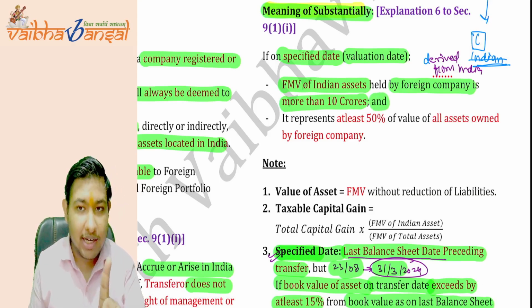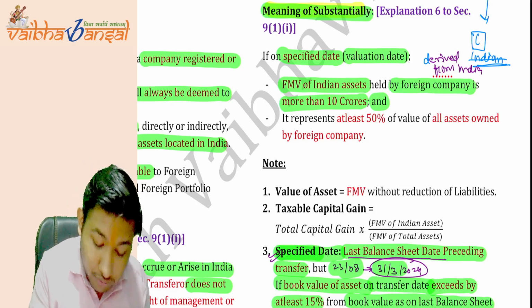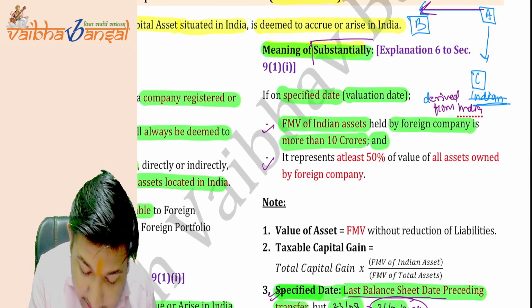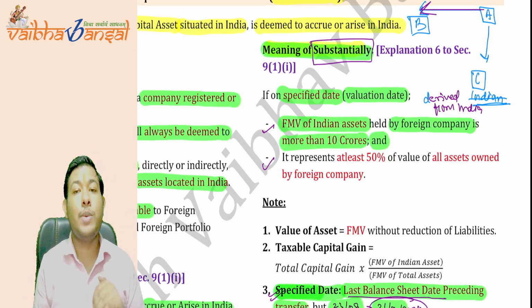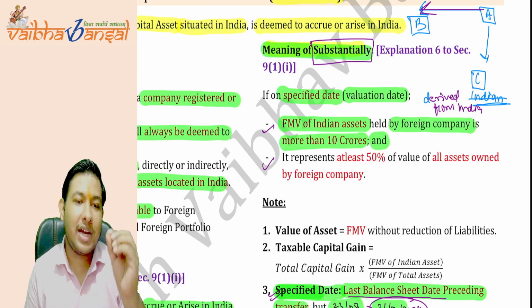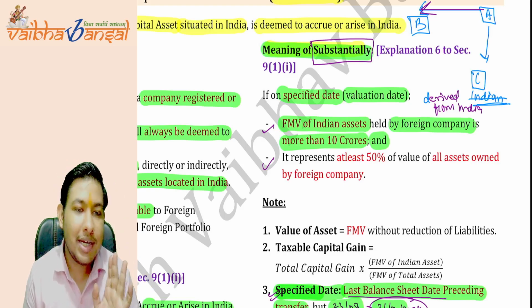If the fair market value of Indian assets is more than 10 crores, and simultaneously we have to check another condition as well. We have to comply with both the conditions to say it is substantially deriving value from India. So we have to check both the conditions. First condition is clear: the fair market value must be more than 10 crores.